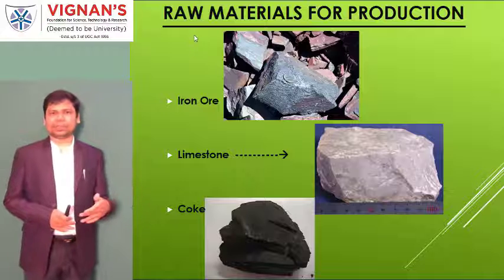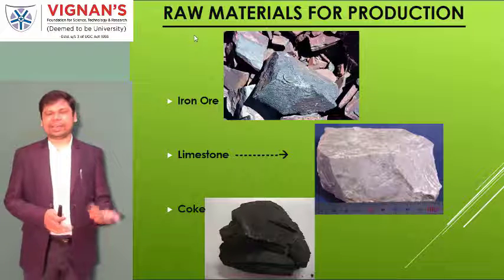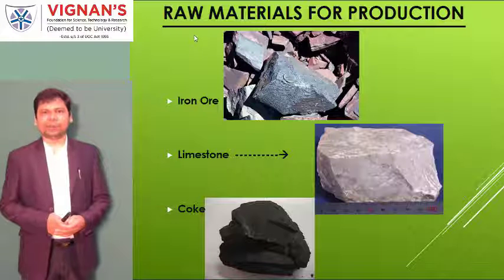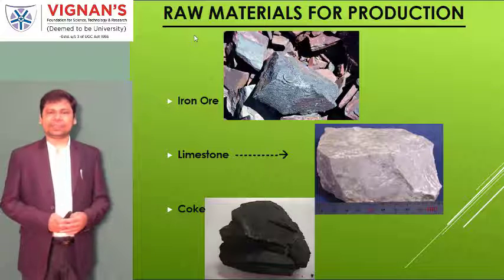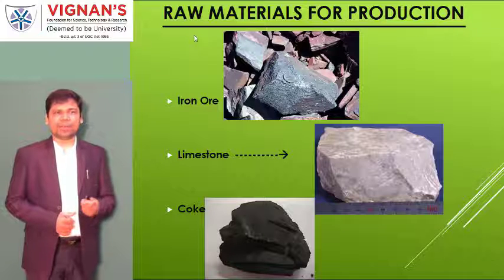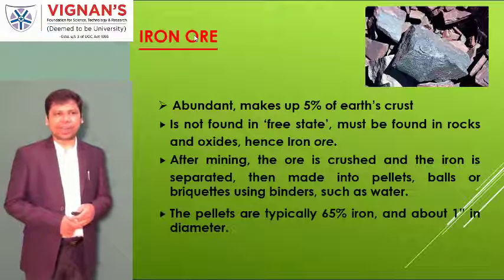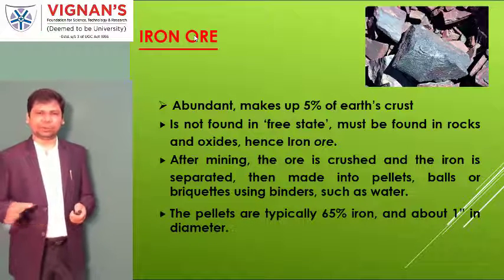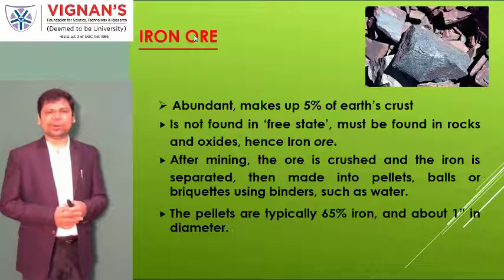Nowadays, some electrical categories are available. The blast furnace is one of them. I think you read about these things in your 10th or 12th standard. So the iron ore, limestone, and coke are used. First of all, iron ore makes up about 5% of the material in the earth's crust.